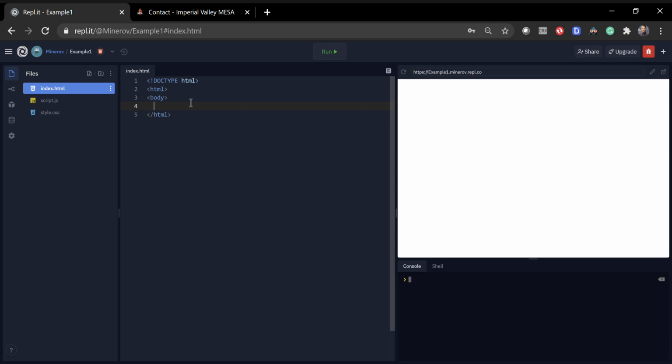Okay, so we're going to start again with a less than sign, write H1, then close it, and then we start writing what we're going to write. The H1 tag signifies the heading. This is the main heading.